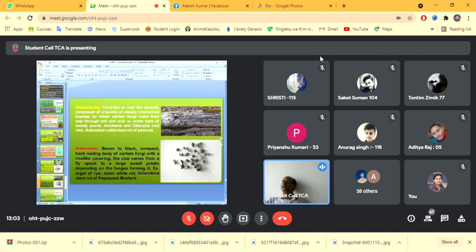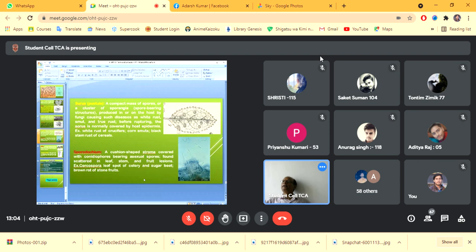Then sclerotium, here you can see, and it is a brown or black compact hard resting body, as in the case of Sclerotinia stem rot of rapeseed mustard, and of rice, then onion white rot. You can see the sclerotium in these fungi. Then sorus, it is a compact mass of spores or a cluster of sporangia.